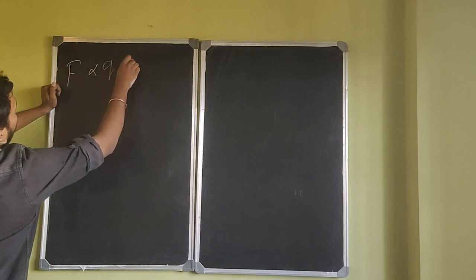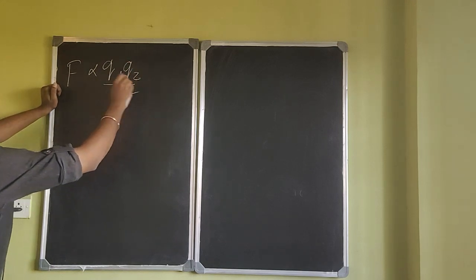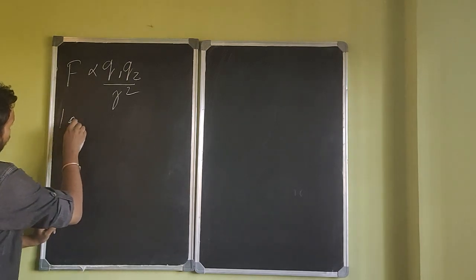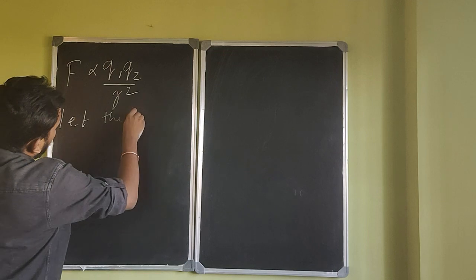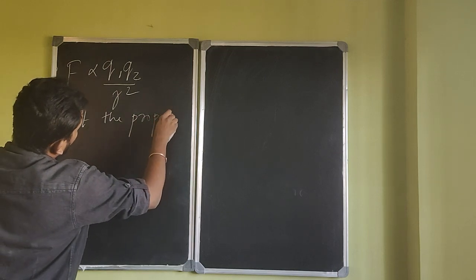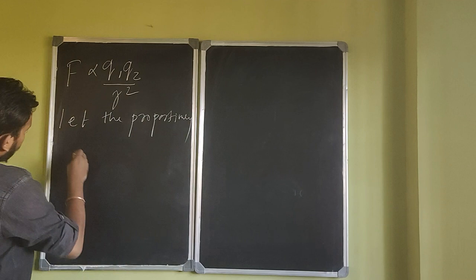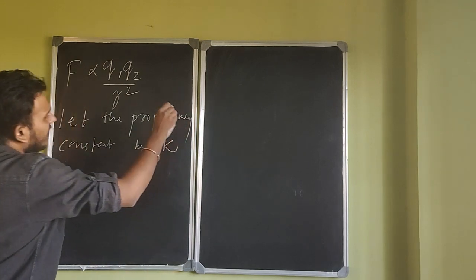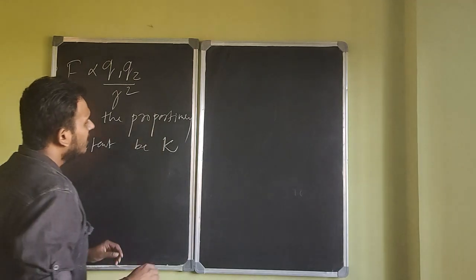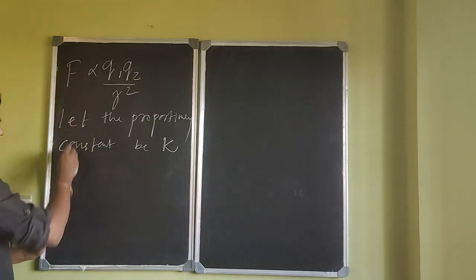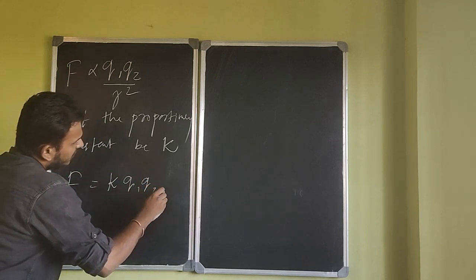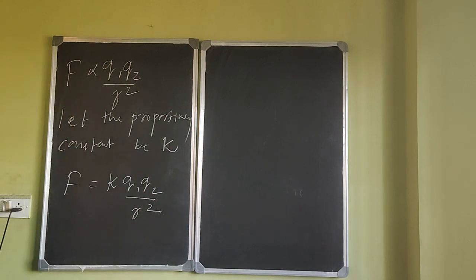So at this stage we stand here, force is directly proportional to q1 q2 by r squared. This is where we stand. We need a proportionality constant, right? So let the proportionality constant for now be some k, right? And now if you substitute, force will now be equal to k q1 q2 by r squared.